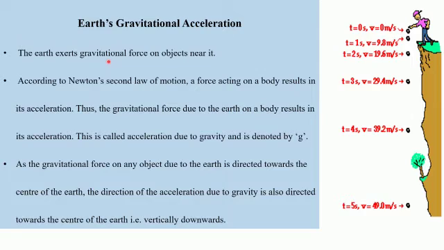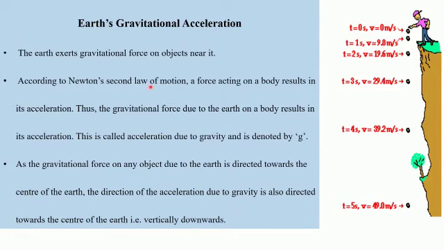So we have studied about the Earth's gravitational force, and this gravitational force of the Earth attracts all objects towards itself in the vertically downward direction, and that too towards the center of the Earth, where the mass of the Earth is concentrated. So gravitational force of the Earth is the force due to which all objects are attracted towards the center of the Earth in vertically downward direction.